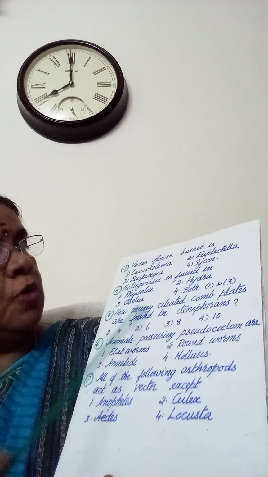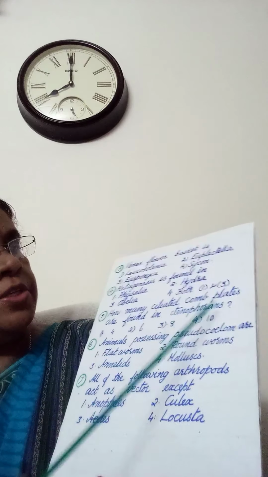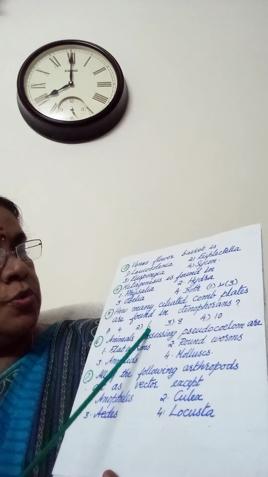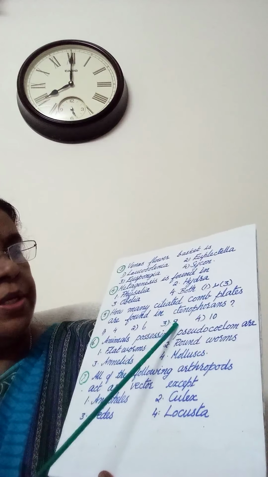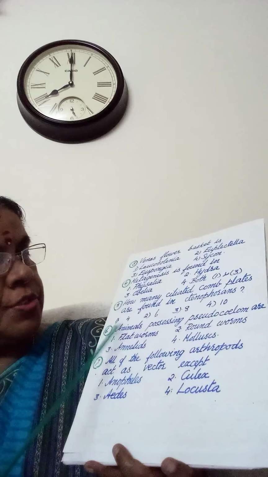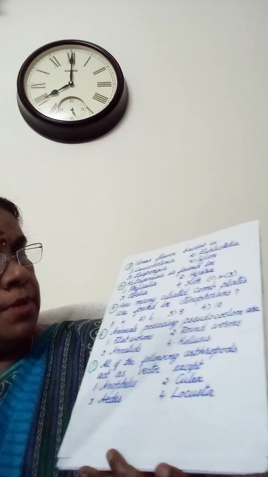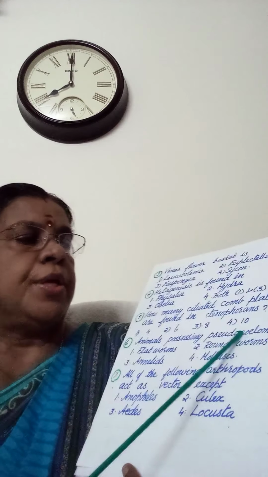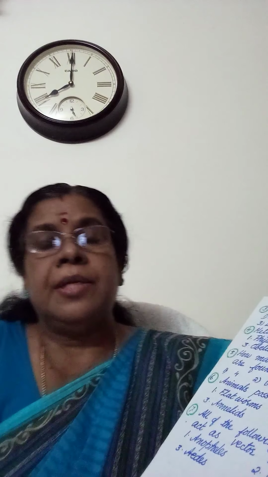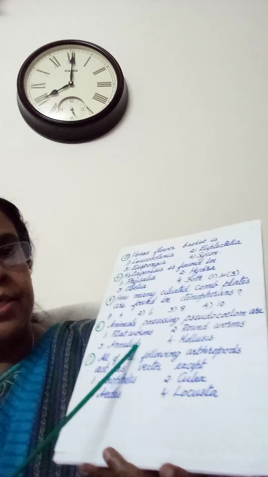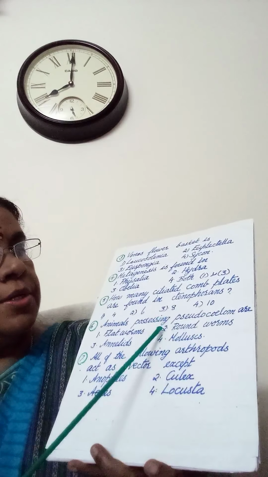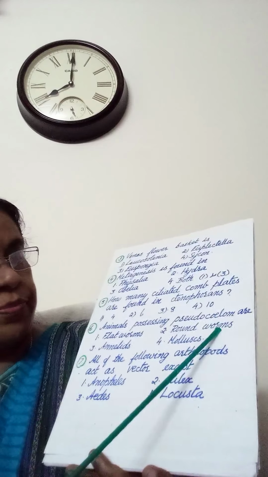Then, how many ciliated comb plates are found in ctenophorans? 1. 4, 2. 6, 3. 8, 4. 10. Answer third option 8. Next question. Animals possessing pseudocoelom are. Pseudocoelom meaning the body cavity is not lined by mesoderm, but mesoderm is scattered as pouches. So options given are 1. flatworms, 2. roundworms, 3. annelids, 4. mollusks. Answer second option roundworms.